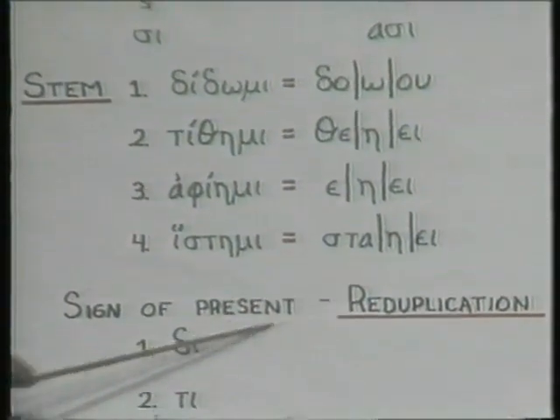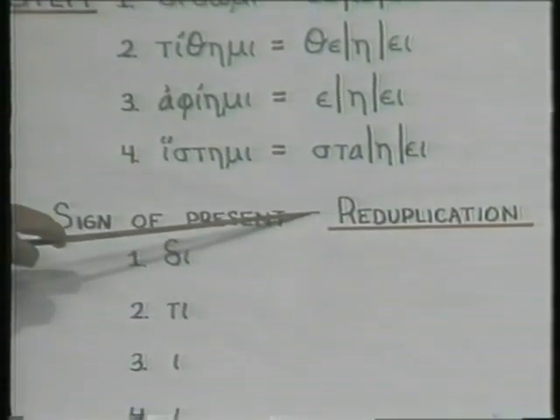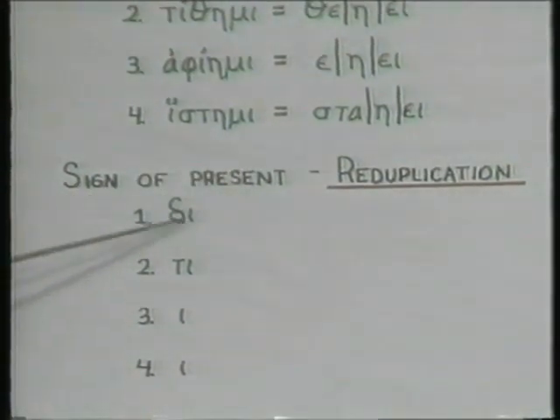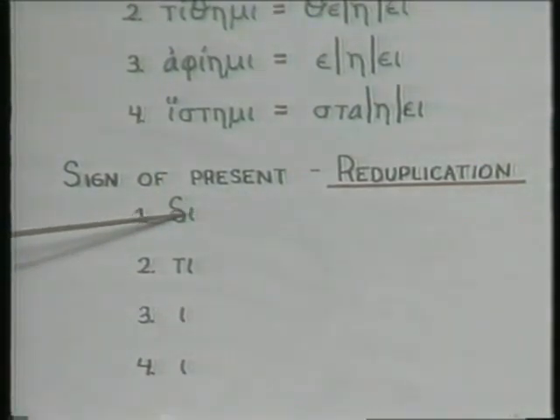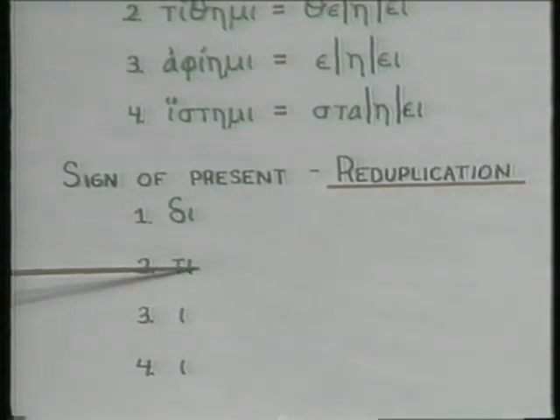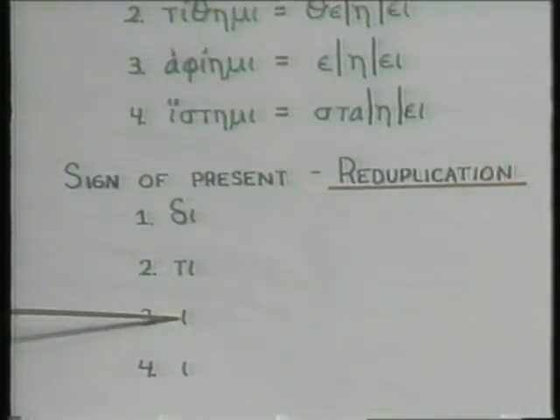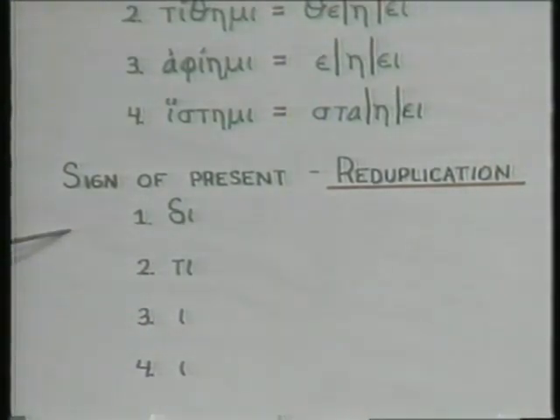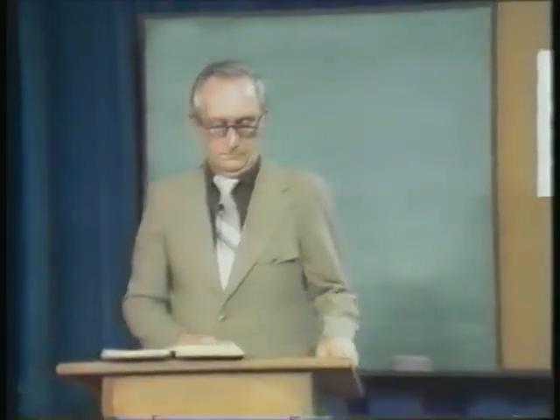the sign of the present, which is called a reduplication. Now, we've had reduplication before, but it was with epsilon and the beginning consonant. Here we have the reduplication in the present tense, not the perfect. Di, that's the reduplication for didomi. The reduplication for tithemi. This is the sign of the present. Well, I guess we wouldn't call it a reduplication, but the sign of the present for aphiemi and the sign of the present for histemi. Now, those things will be helpful to you as we go further into the mi verbs.